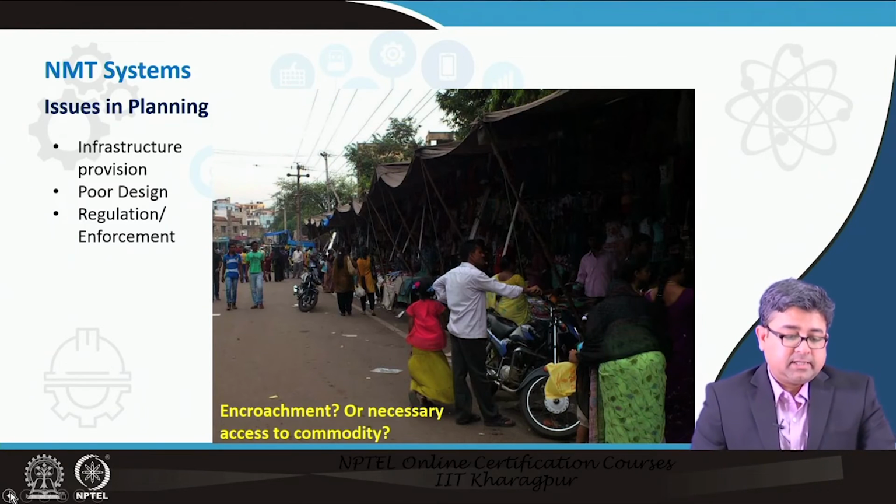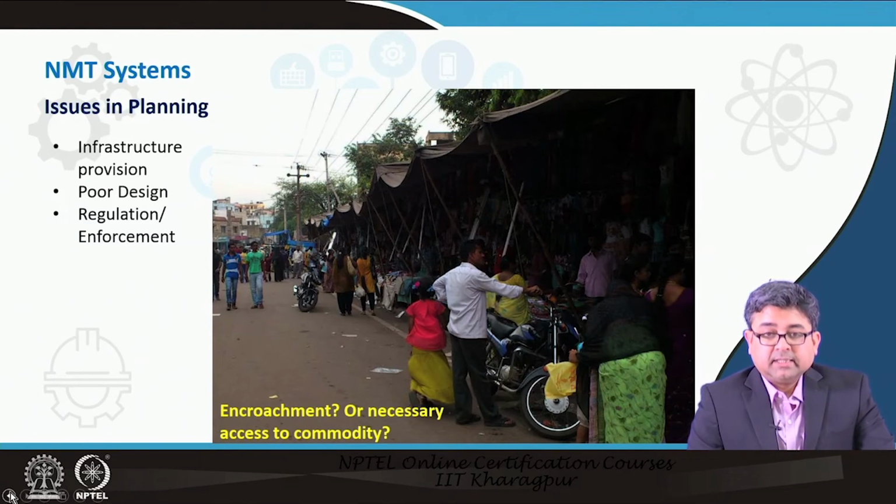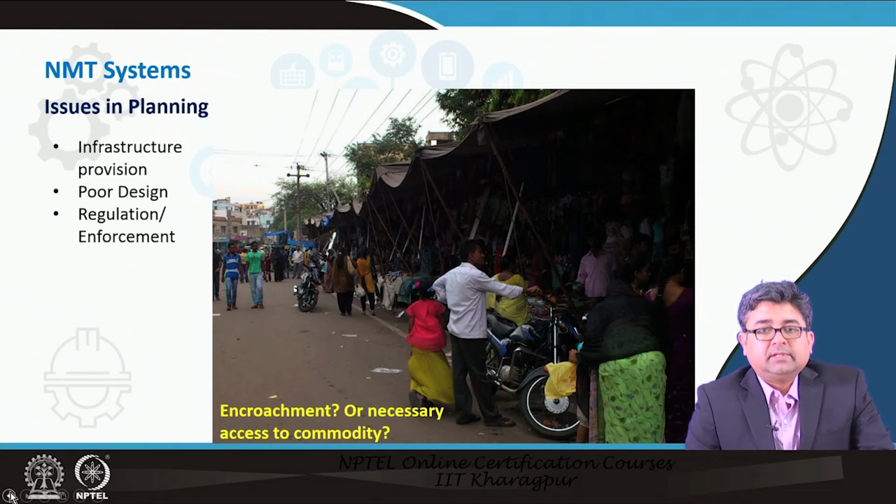The next thing is encroachment in our Indian cities. We often hate such kinds of encroachments, but on the other hand, we also have to think about their livelihood. If we say that we remove the hawkers from the streets, the hawkers always resist that move because they feel that they have direct access to people who are traveling on the roads, and by having direct access, their income increases. So how do we actually solve this situation?